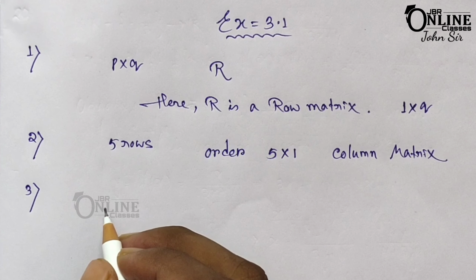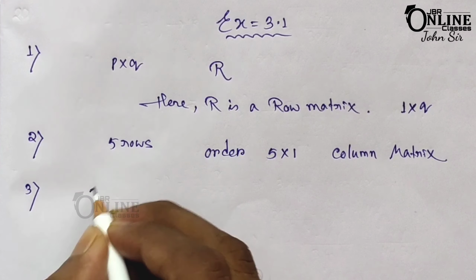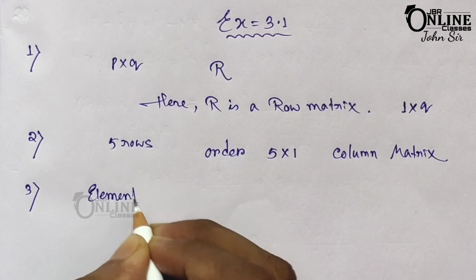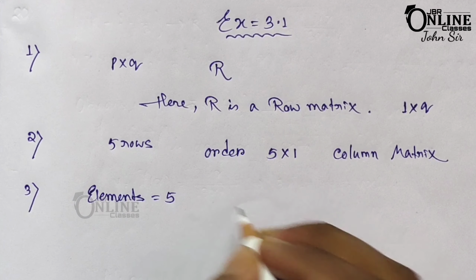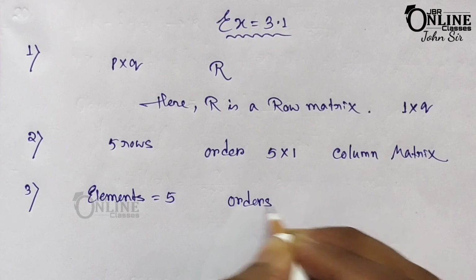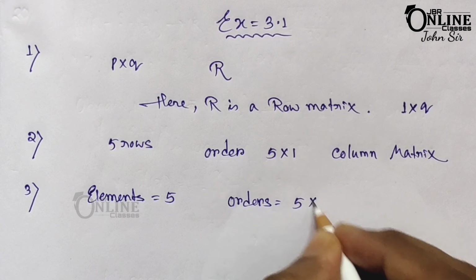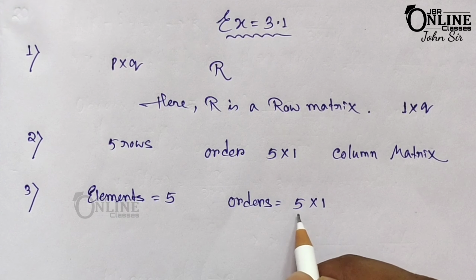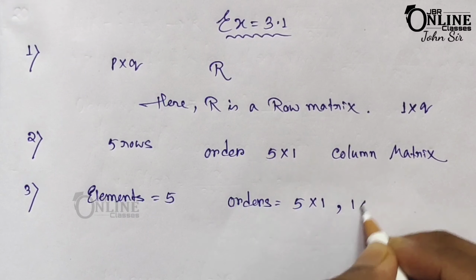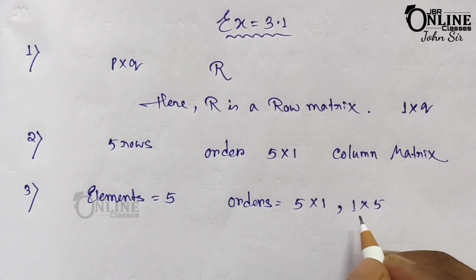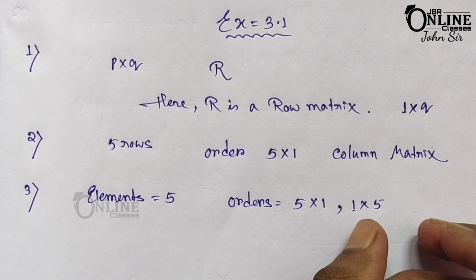Next, number 3. If a matrix has 5 elements, write all possible orders it can have. So the matrix has only 5 elements, a total of 5 elements. Then all the possible orders are, first it can be 5 cross 1, that means 5 rows and 1 column, or it might be 1 cross 5, that means 1 row and 5 columns.